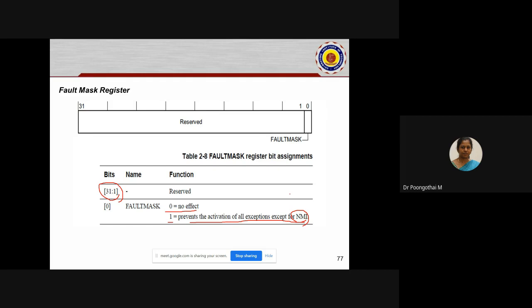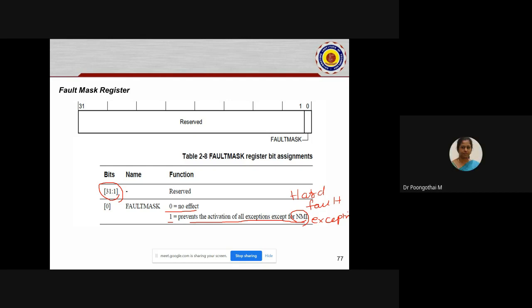Here, hard fault is not allowed, so it has the capability to disable the hard fault exception. That is the difference between fault mask and priority mask. Using fault mask register, we can disable all the interrupt sources along with the hard fault exception. Is that clear, students? Yes, ma'am.